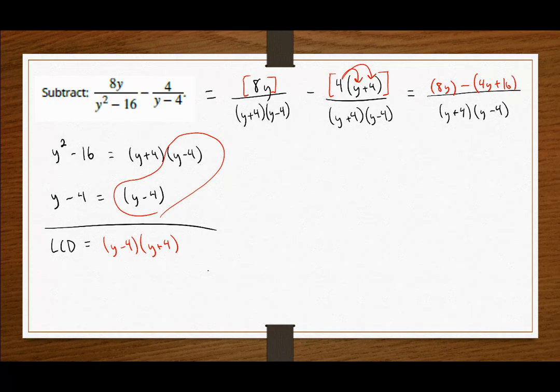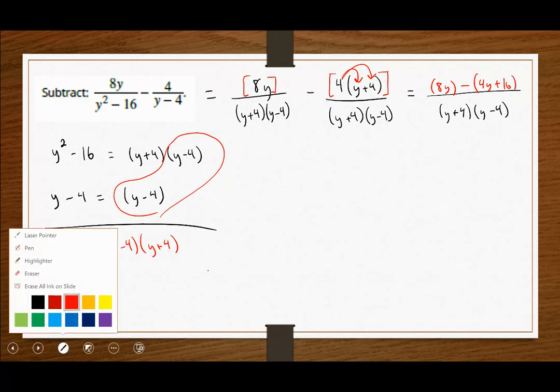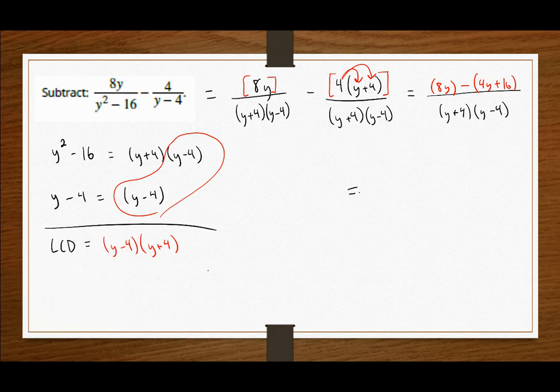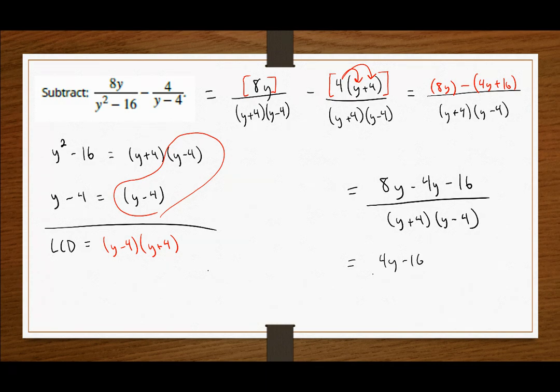Because of that subtraction symbol, the numerator here can be rewritten as 8y minus 4y minus 16 all over the LCD. So when we go to reduce, we can combine like terms here. We end up with 4y minus 16 over the LCD.